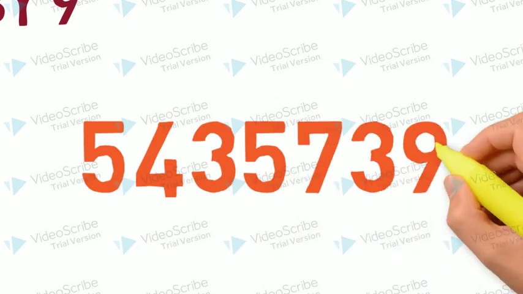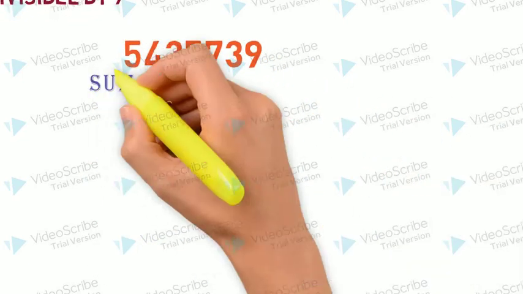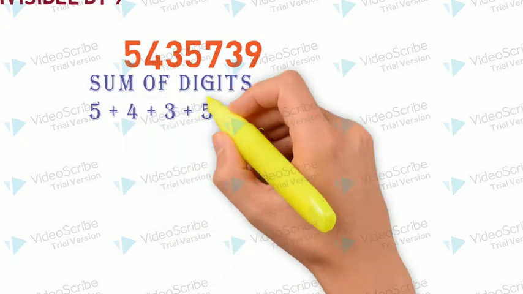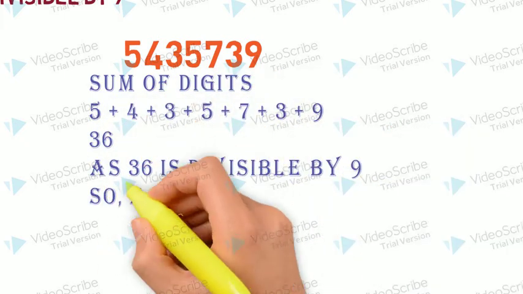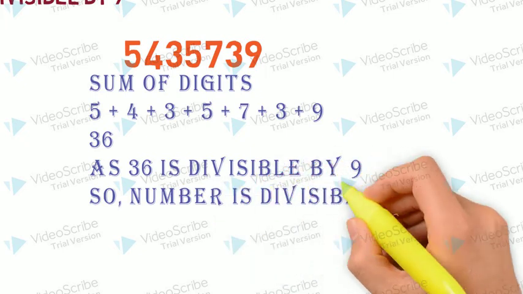Another one. 5, 4, 3, 5, 7, 3, 9. Again we will add the digits. After addition we are getting 36. Now 36 is divisible by 9. That means the given number is also divisible by 9.